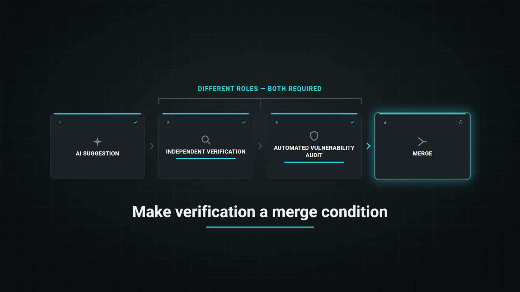That separation should be reflected directly in the workflow. If an AI-assisted change adds, removes, or updates a dependency, the review shouldn't stop at the generated diff or at the assistant's rationale. The dependency suggestion must be independently verified, and automated vulnerability auditing must run before the change is merged.